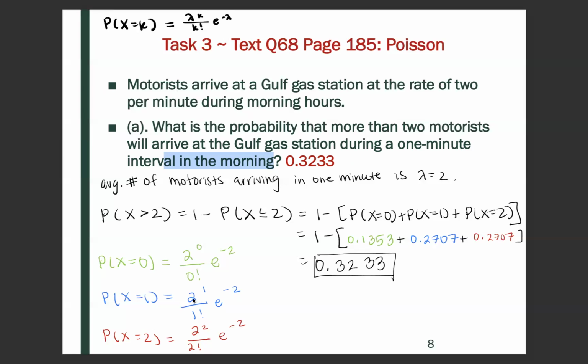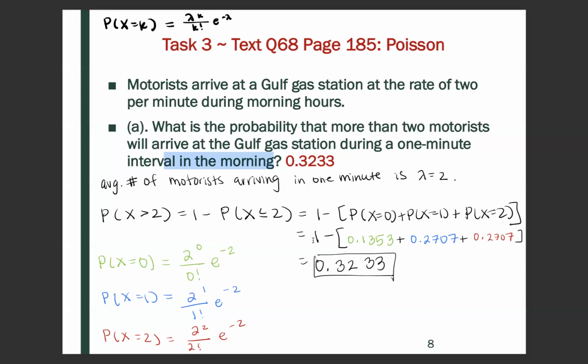And so this is equivalent to 2 over 1 times e to the negative 2. So we get 0.2707. And then lastly, we also need to find the probability that x equals 2. So that's going to be 2 to the 2 divided by 2 factorial times e to the negative 2. So this becomes 4 over 2 times e to the negative 2, which is 0.2707.